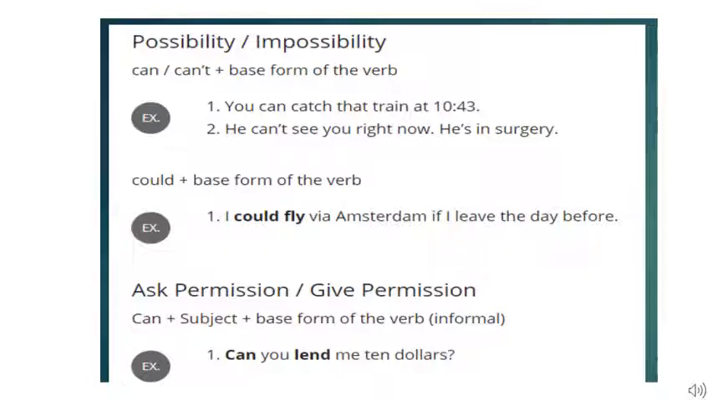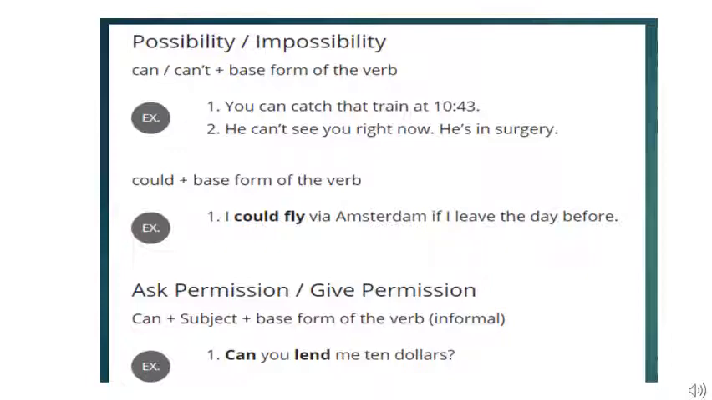Okay, let us begin. Can or cannot plus the base form of the verb. You can catch that train at 10:43. So you can do it. It's again showing a possibility over here children, that it is possible to catch that train at 10:43. He cannot see you right now. He is in surgery. He cannot meet you. He is in the middle of a surgery. Cannot. It is impossible. He cannot see you right now. Now again, possibility, impossibility.